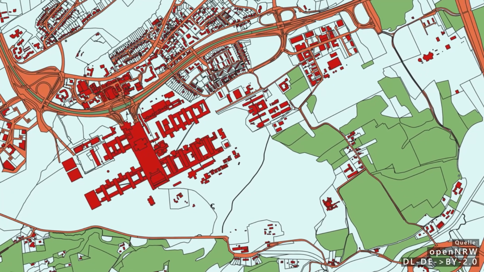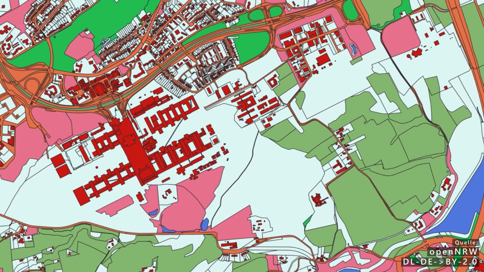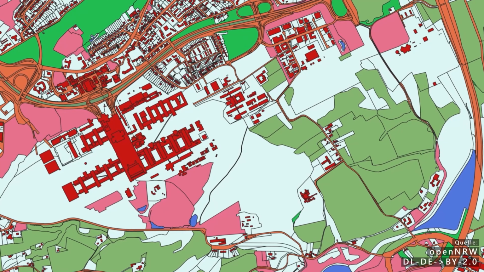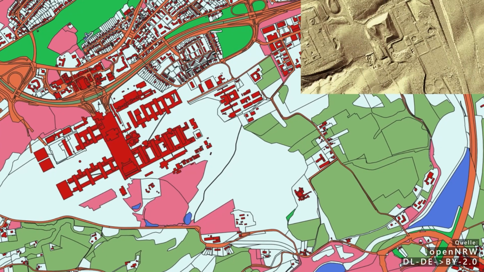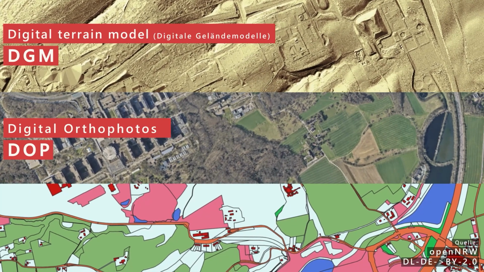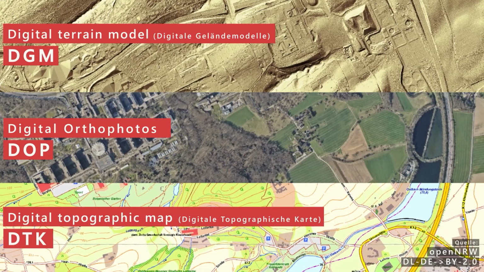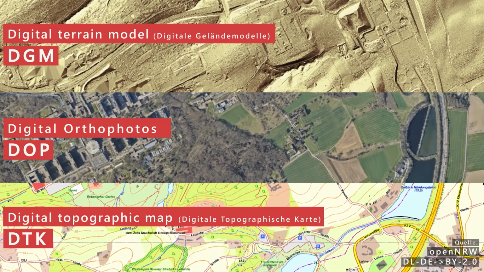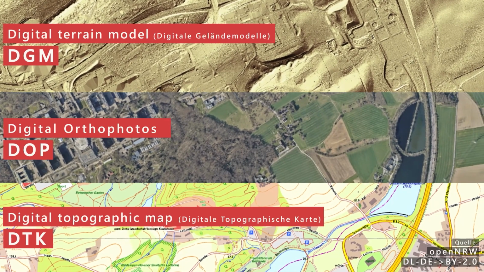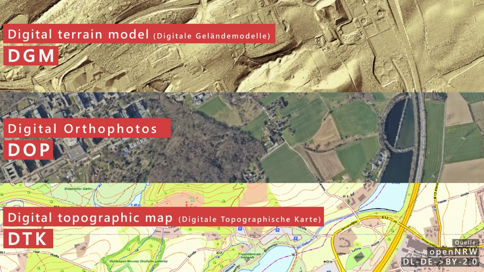Beyond the pure vector data, other data also belong to the AAA model. Thus, the official cartographic information system ATKIS also includes additional models such as the digital terrain model DGM, digital orthophotos DOP, and the digital topographic map DTK. The structure of the data model is also used for the provision of geodata that are independent of the AAA information systems AFIS, ALKIS, and ATKIS.